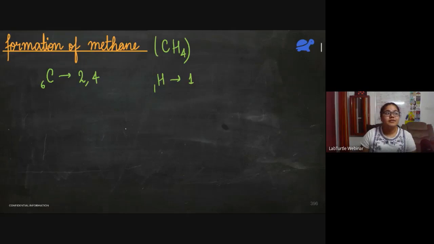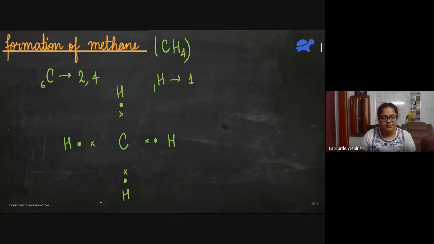So what will happen? We have carbon. It has 4 electrons. 1, 2, 3 and 4. We have 4 hydrogen atoms. So one of them comes over here with its electron. One of them comes over here with its electron. Another hydrogen atom comes here. And one more hydrogen atom comes over here. So let us see if their duplets and octets are complete or not.